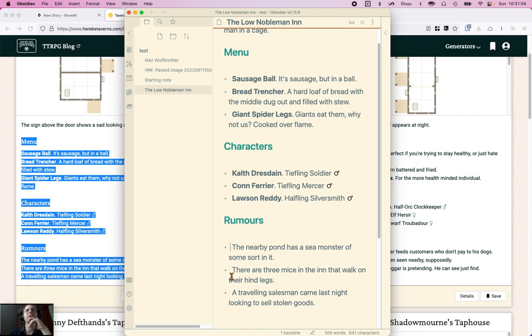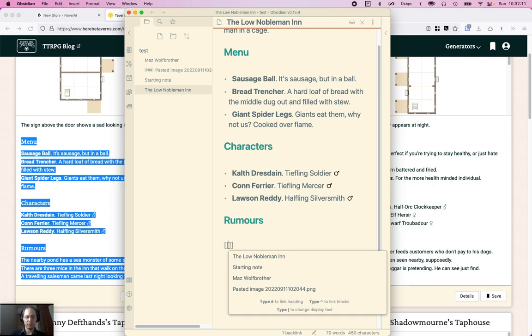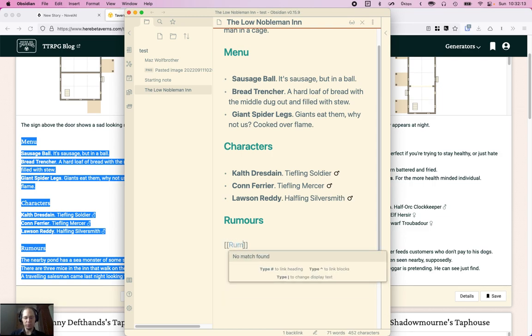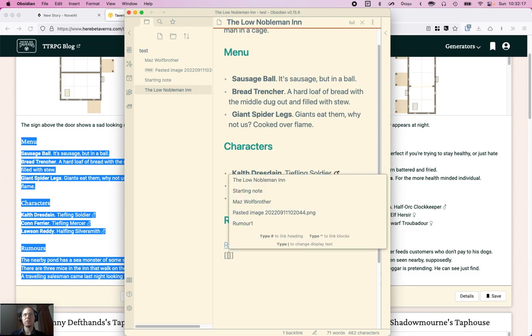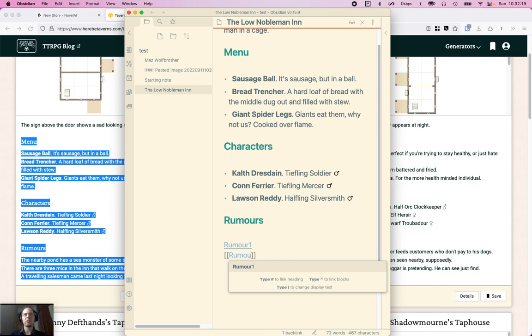But we don't want to reveal this to the reader until they have inquired about it. So, okay, we've got rumor 1, rumor 2, rumor 3. Okay. Rumor 1. So I'm really just developing the whole thing here.